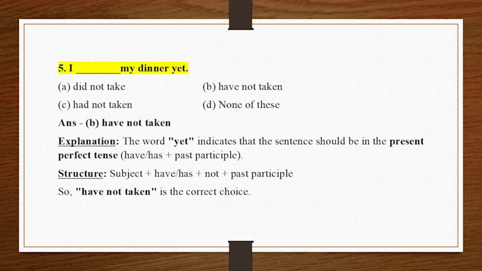5. I underscore my dinner yet. A. Did not take. B. Have not taken. C. Had not taken. D. None of these. Answer. B. Have not taken. Explanation. The word yet indicates that the sentence should be in the present perfect tense, have, has plus past participle. Structure. Subject plus have, has plus not plus past participle. So, have not taken is the correct choice.